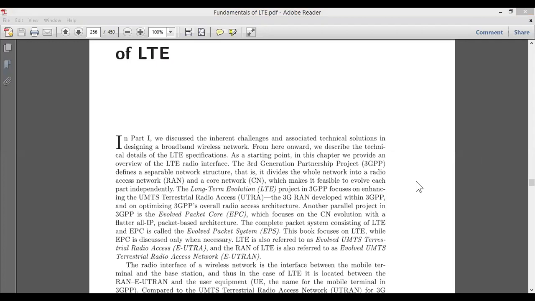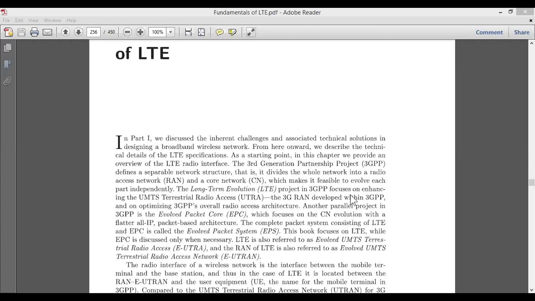Now similar to this LTE, here also the focus will be more on enhancement of the terrestrial radio access, which is also called UTRA. And with respect to 3GPP, the third generation, the RAN which is developed here is within the 3GPP. It is not going beyond the 3GPP. In the sense, again, that is divided into the RAN and the core network.